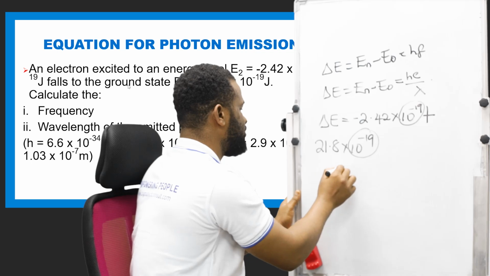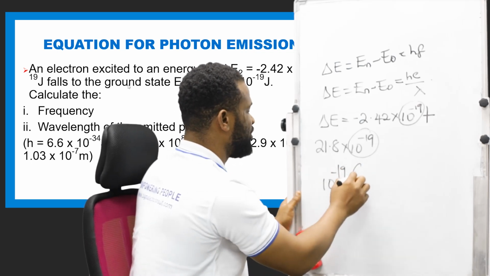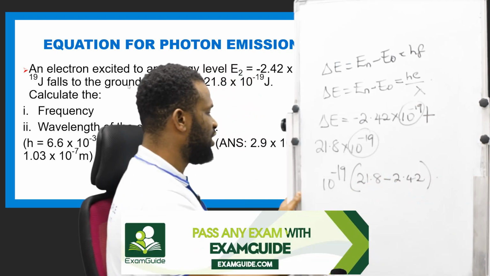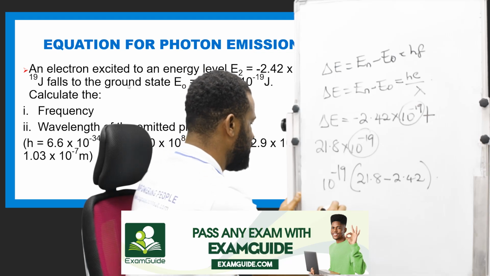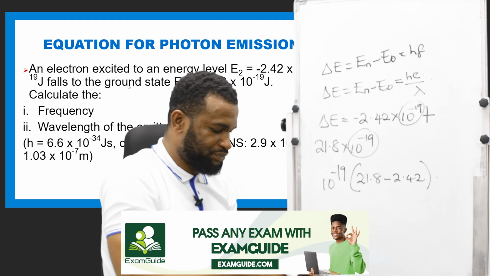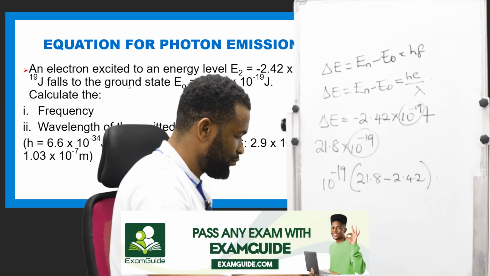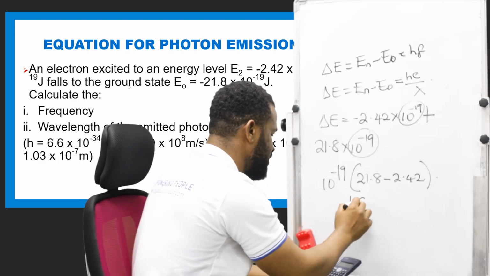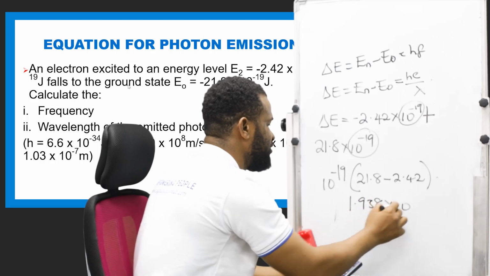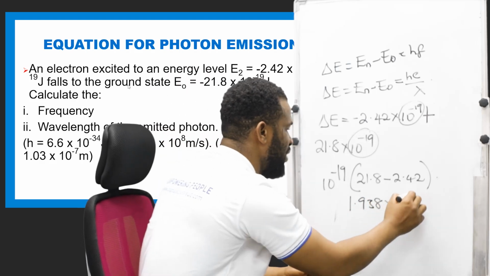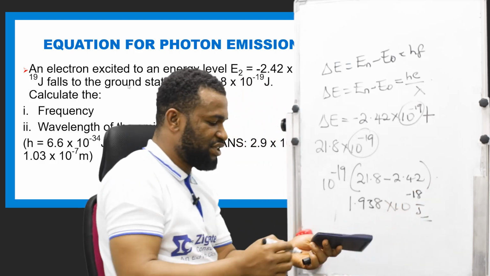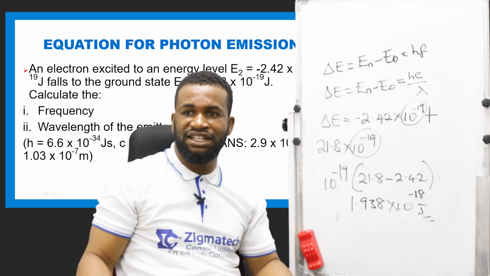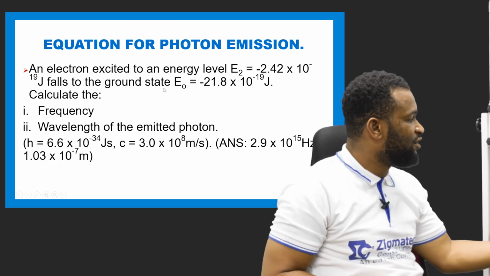I'm going to have 10 raised to power minus 19 in bracket. This is 21.8 minus 2.42. And this is going to be 1.938 times 10 raised to power minus 18 joules. So this is the energy. This is the energy given off when an electron from an excited state falls to the ground state. So this is the kind of energy that is given off.